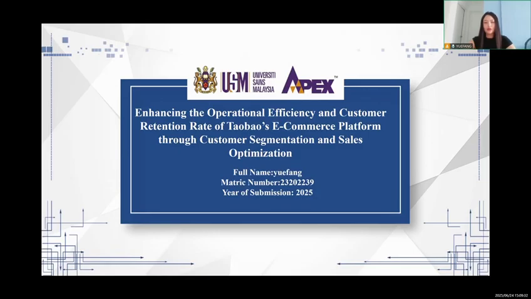23202239, and my topic is enhancing operation efficiency and customer retention rate of Taobao's e-commerce platform through customer segmentation and sales optimization. Okay, let's see the next PPT.